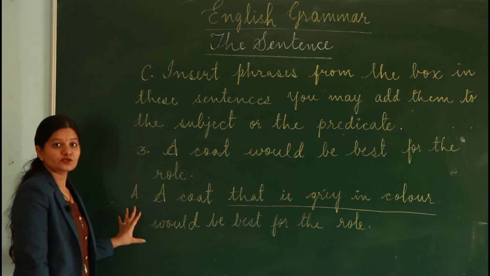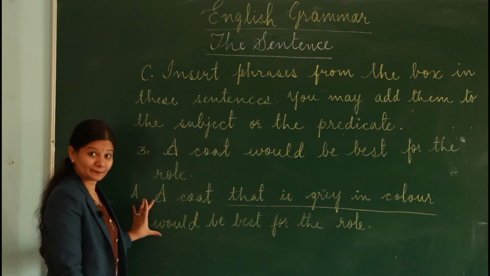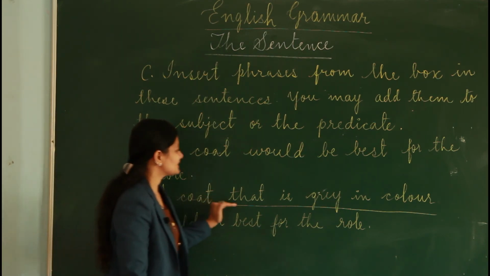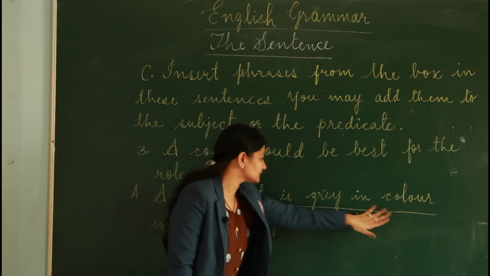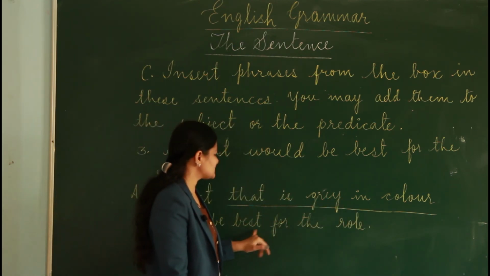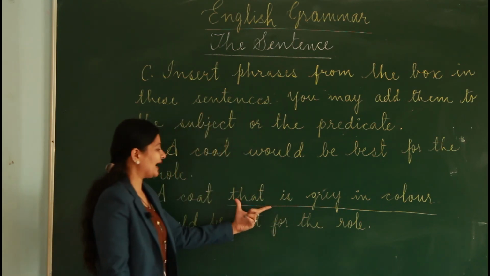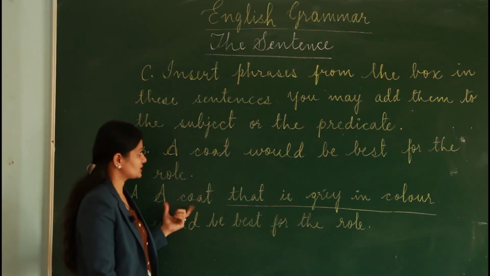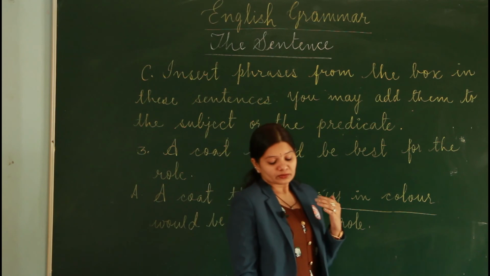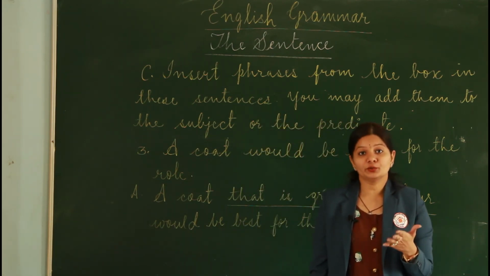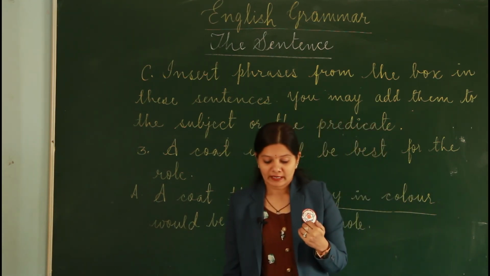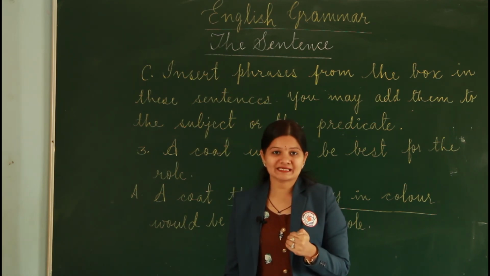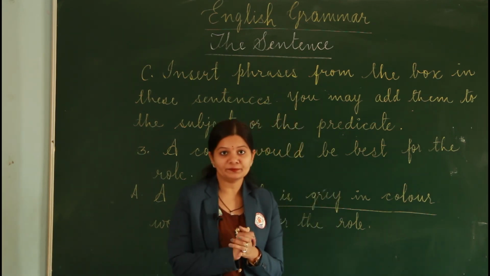Alright children, so this is the complete sentence now. A coat that is grey in color would be best for the role. So we've added this phrase to the subject. The rest of the questions would be done by you, and we move on to the next exercise, which is very simple.